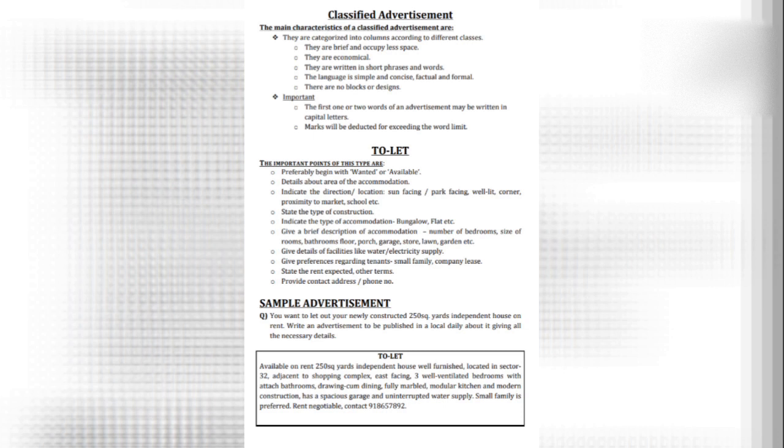Details of the facilities, we have mentioned uninterrupted water or power supply, whatever it is. Then preference, we have mentioned preference for small family. Rent expected, we have mentioned it as rent negotiable. And contact address has been given here. We have given the number at which the interested persons can always contact. So this is the way we are going to write.